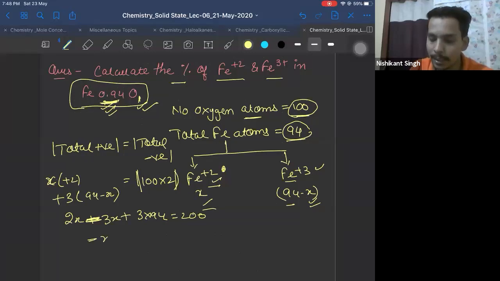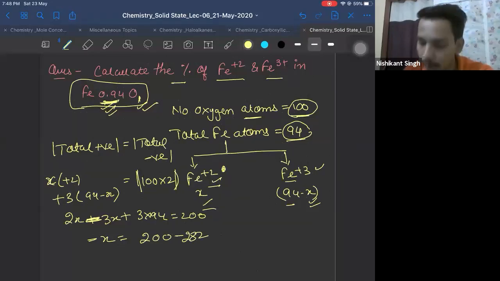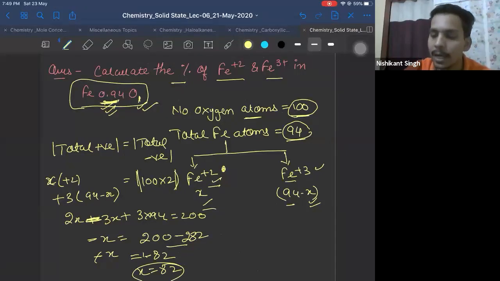So you'll get minus X is equal to 200 minus 282. Correct? Let's do the calculation again. Yes, 282. So that is minus 82. Correct? Minus 82. So X comes out to be 82. That means how many atoms are iron plus 2 out of 94?